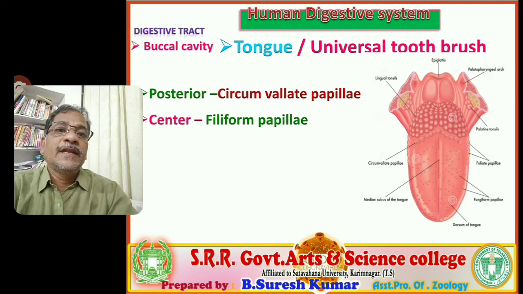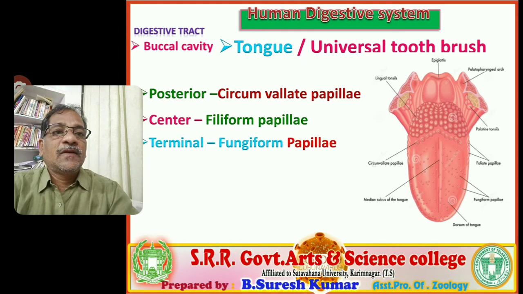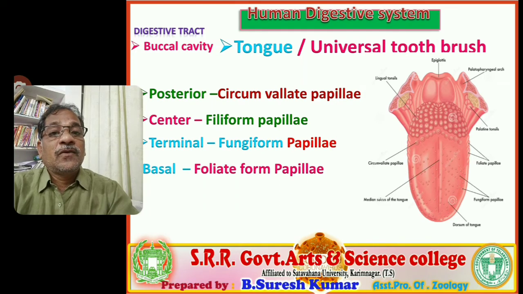The second variant, filiform papillae, is located at the center portion of the tongue. The third variant is fungiform papillae. They are present at the terminal end, the tip of the tongue. Next, at the base of the tongue, foliate form papillae.